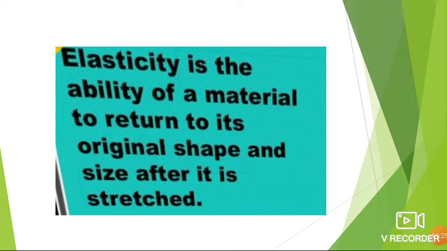So what is elasticity, students? Some substances change their shape when force is applied on them, but return to their original shape and size when the force is removed. So this property is called elasticity.